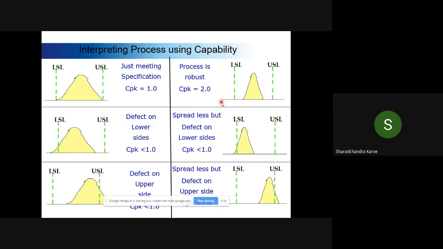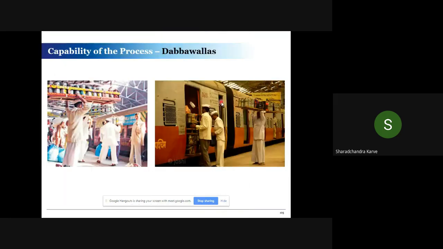So if we talk about a normal process, what does a normal process mean? A normal process is a bell-shaped curve, and 99.97% of my points lie between plus and minus 3 sigma. That is the definition of a normal process. So when we talk about a Six Sigma process, it is something more than my normal process. That is very important.